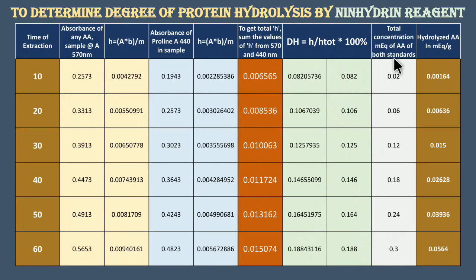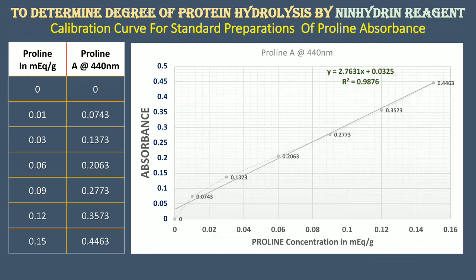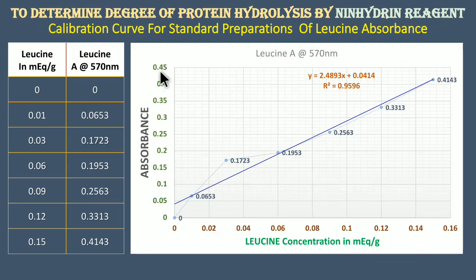Now further, again as per our opinion, we have included this column where we have taken the total concentration of milliequivalent of amino acid of both standards. So in both standard series, we have taken each series with the respective amount of milliequivalent per gram, like 0.01 to 0.15.